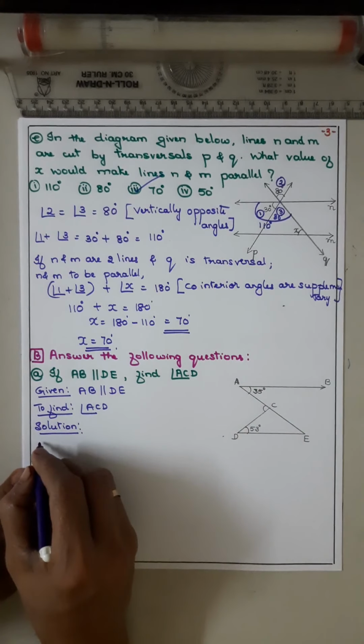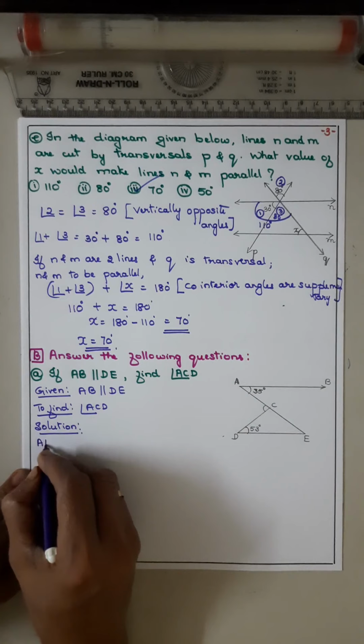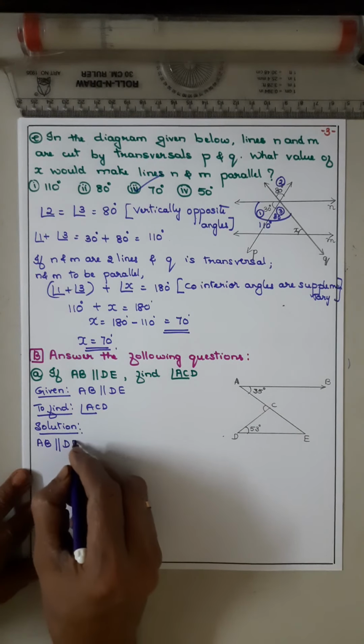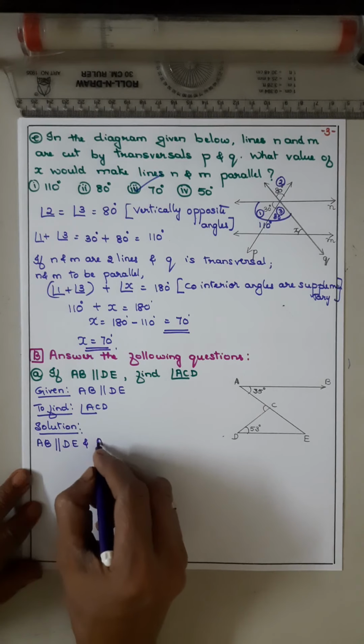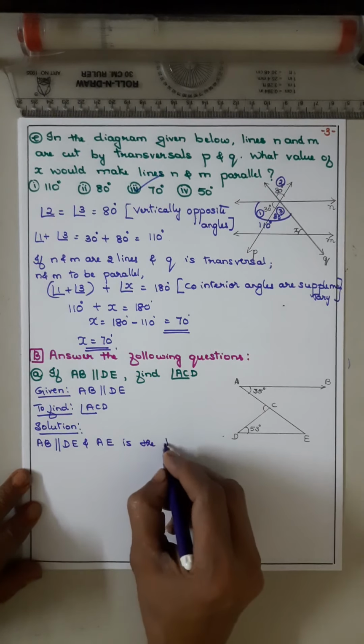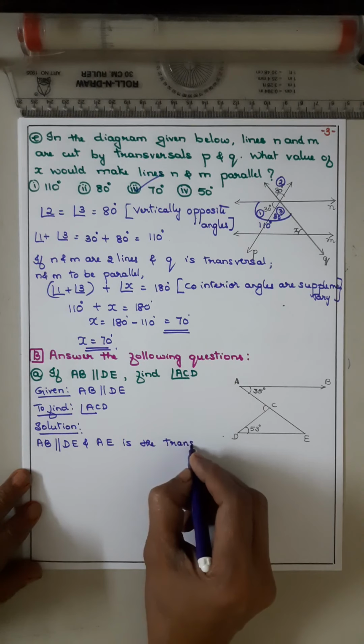AB is parallel to DE and AE is the transversal.